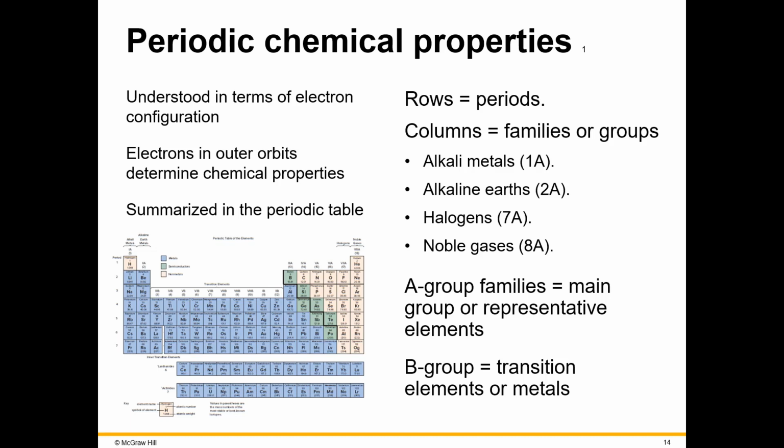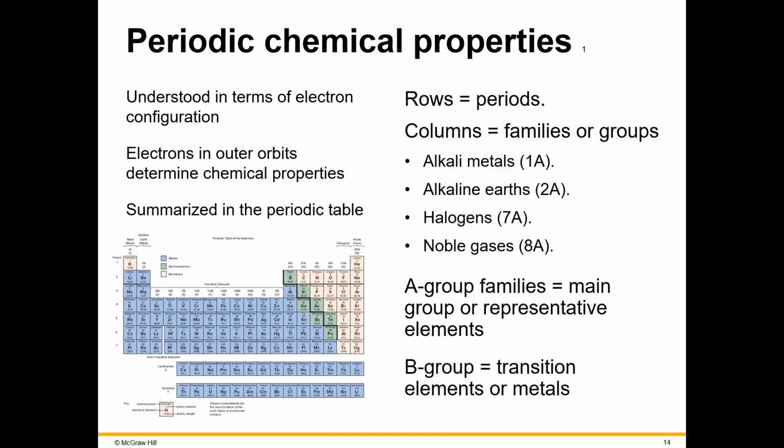The second group, group 2A, these are the alkaline earth metals. They have 2 electrons in their outer shell. They're soft and reactive, but not as reactive as 1A, the alkali metals, and it's because their outer shell is full with 2 electrons.